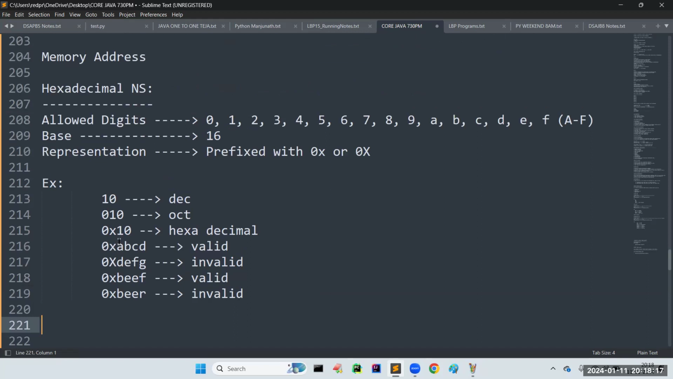Don't worry at all. I think you understood what is meant by decimal number system, what is meant by octal, what is meant by hexadecimal. Nowadays, we are using the hexadecimal number system only to represent the memory address. Clear, sir, up to this?